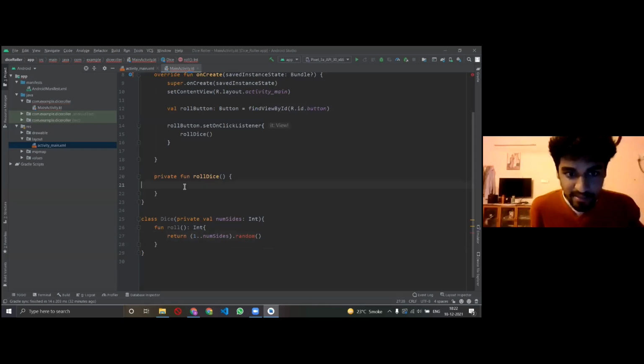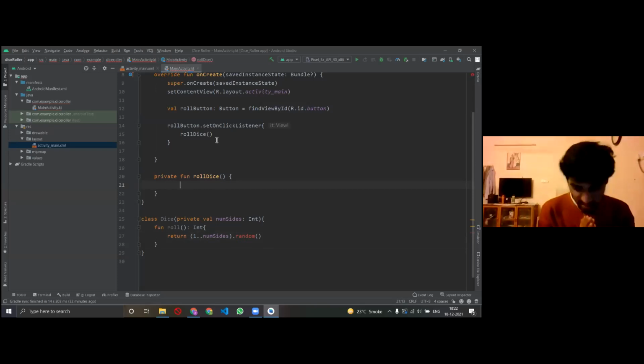So moving on, what we want to do now is that above we told the button, listen buddy, when I click on you, you roll the dice, right? You roll the dice and the rolling of the dice should do something. What the rolling of the dice should do is first say okay, I have to roll the dice, but which dice is that? I don't know which dice that is, right?